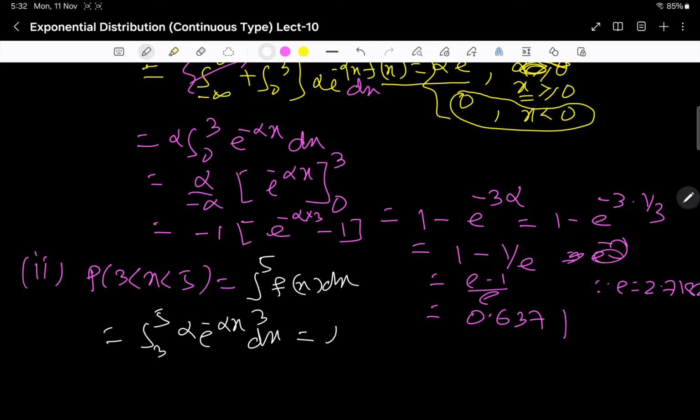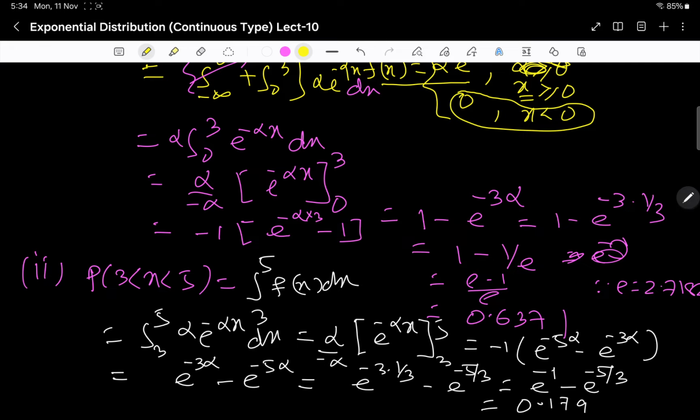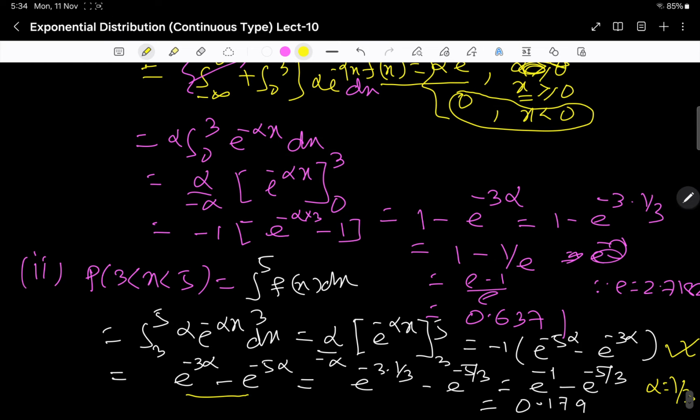Taking alpha outside, the integration of e to the power minus alpha x is e to the power minus alpha x by minus alpha, from 3 to 5. If you solve it, the integration will be this much, and we simplify it and substitute the value. The value of alpha is 1 by 3, we have substituted, and we get this outcome, right?